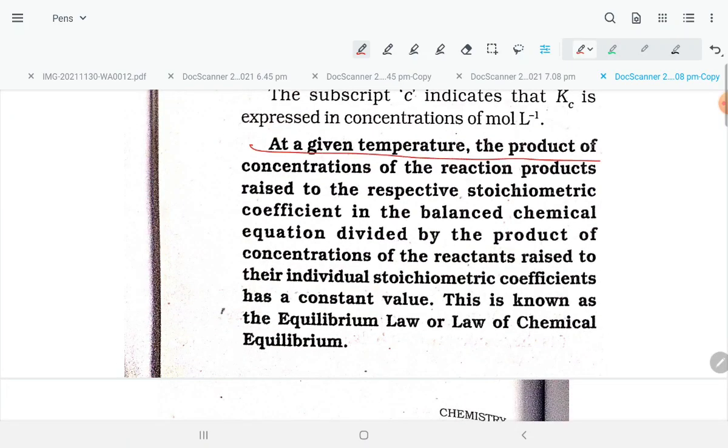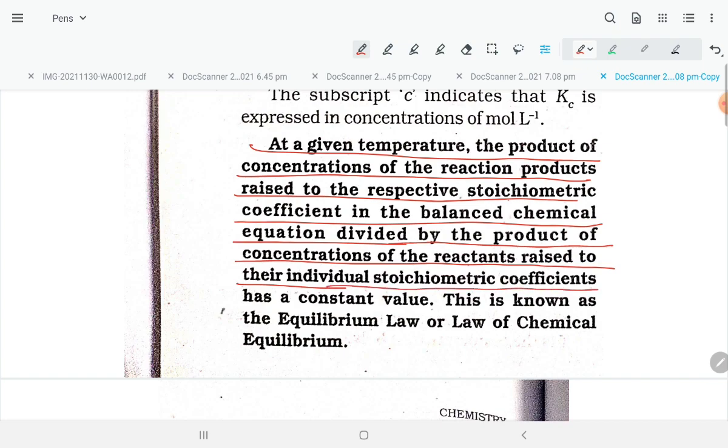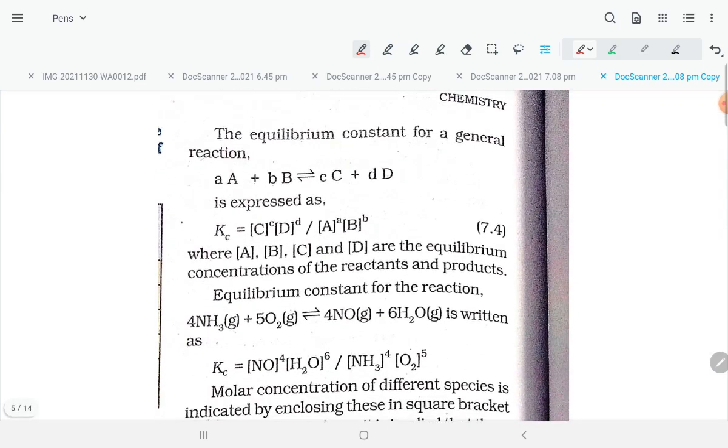At a given temperature, the product of concentrations of the products raised to their respective stoichiometric coefficients in the balanced chemical equation, divided by the product of concentrations of the reactants raised to their individual stoichiometric coefficients, has a constant value. This is known as the equilibrium law or law of chemical equilibrium.